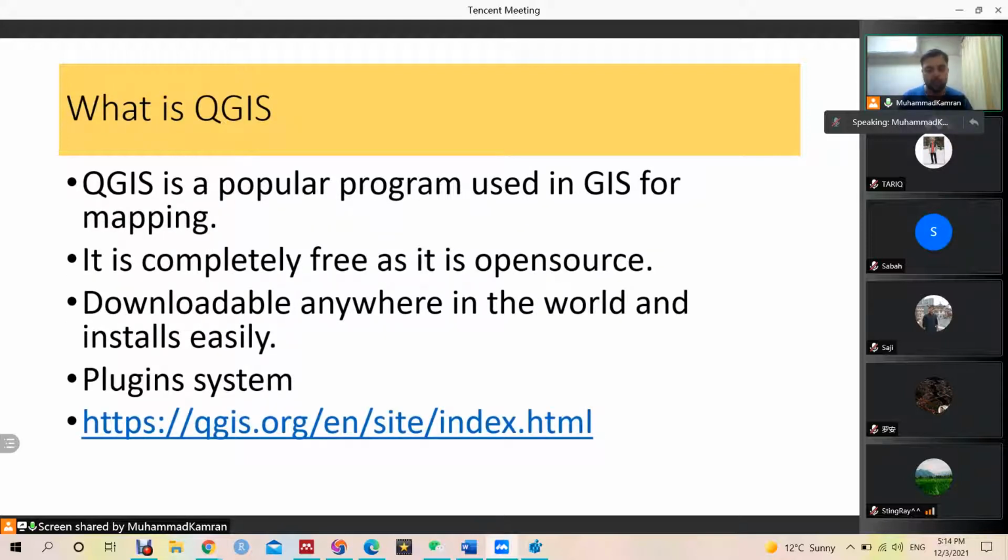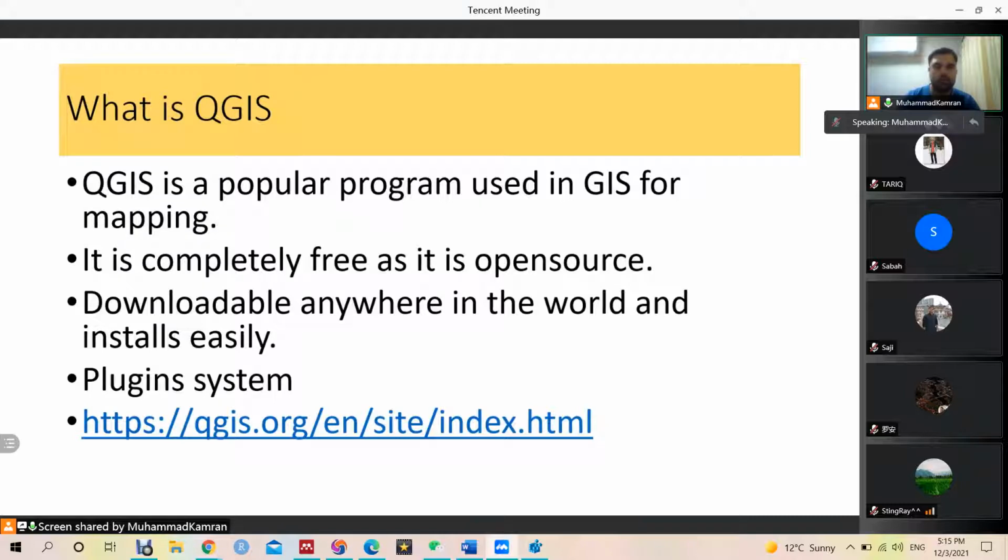What is QGIS? Why have we chosen this software? QGIS is basically all about maps making. We can make maps and we can do lots of analysis in this software. The most popular software in the GIS field is ArcMap, which is developed by Esri. But the problem is that it is very costly, and the cracked version is also not easy to install. It is very tricky, and it takes like 30 minutes, 50 minutes, or 1 hour, but it's not free. We need to use a cracked version, not a legal version.